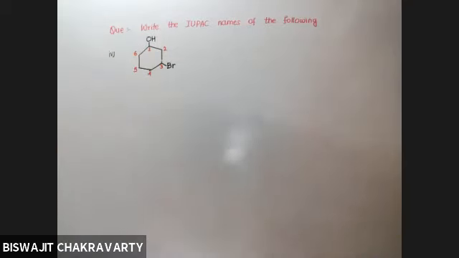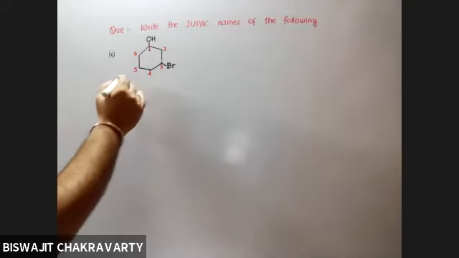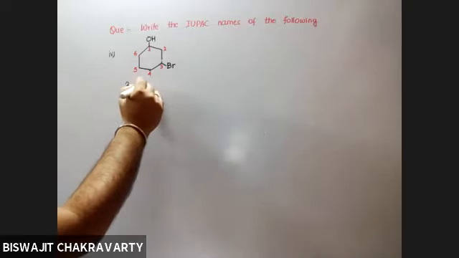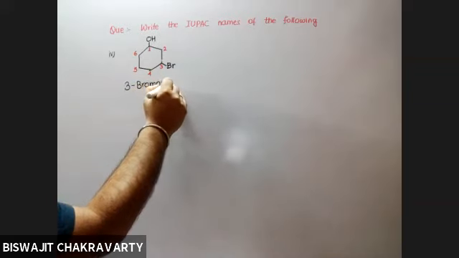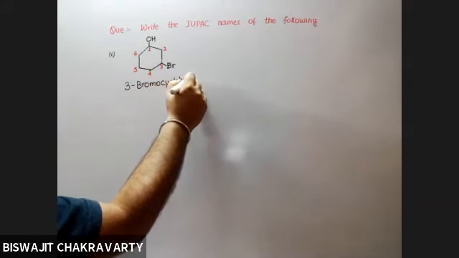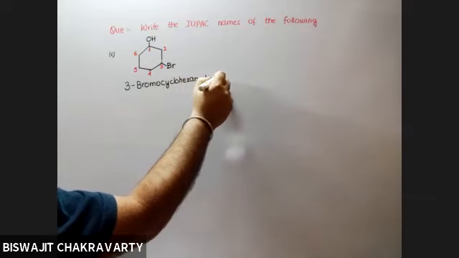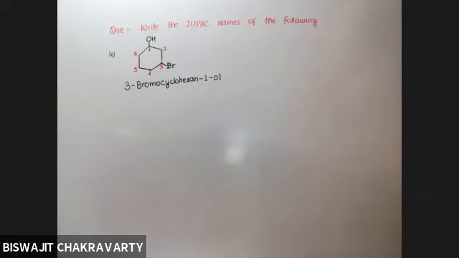So what name would you suggest to this molecule? 3-bromo cyclohexan-1-ol. Very good. You have to extra put cyclo. Rest everything is same. 3-bromocyclohexan-1-ol. Clear? Yes, sir. Had it been straight chain, I would not have used the term cyclo.